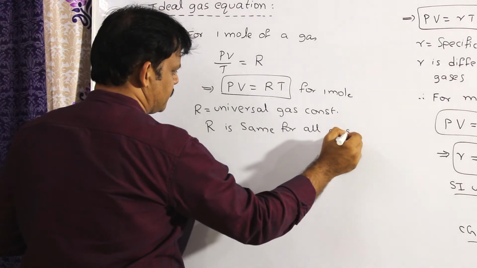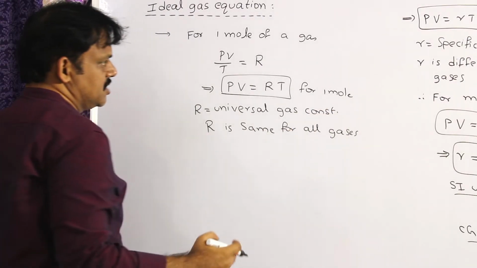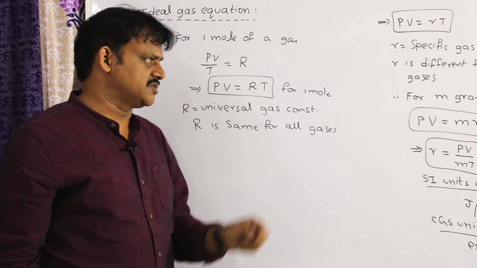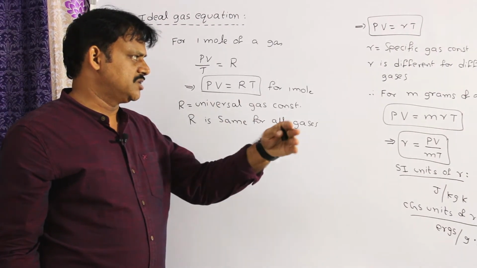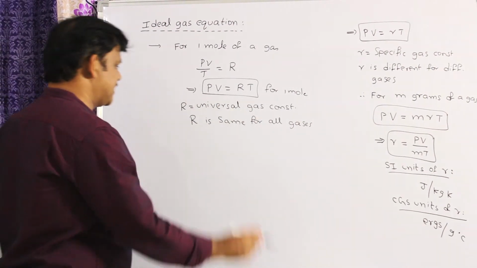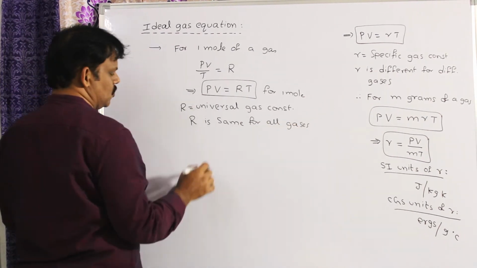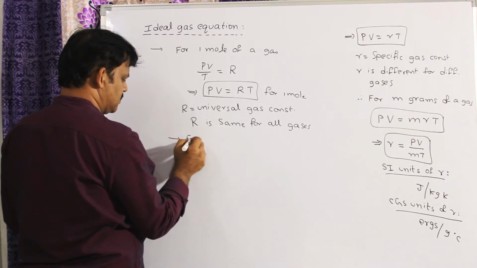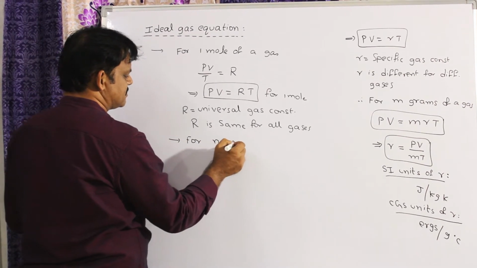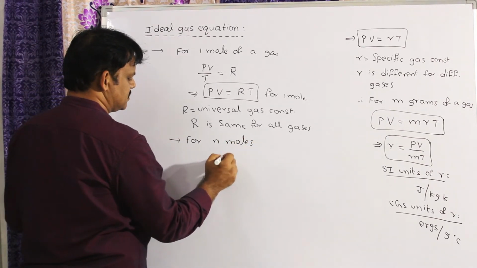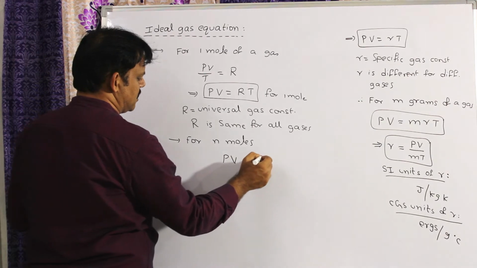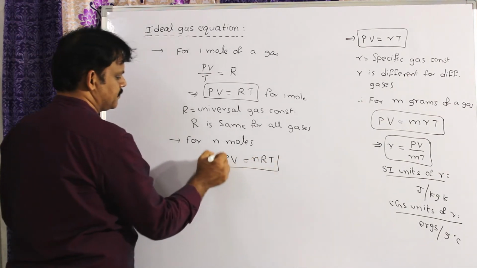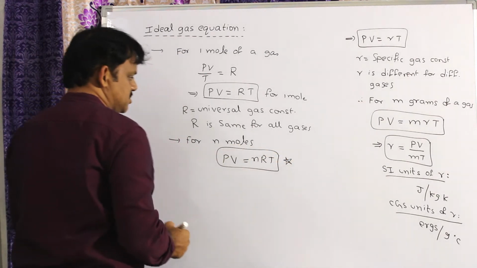There is a slight difference between small r and capital R. Small r value is different for different gases. For oxygen and hydrogen, small r will not be the same, but capital R is the same for all gases. For n moles of a gas, I can write PV is equal to small n into RT. This is another form of the ideal gas equation.